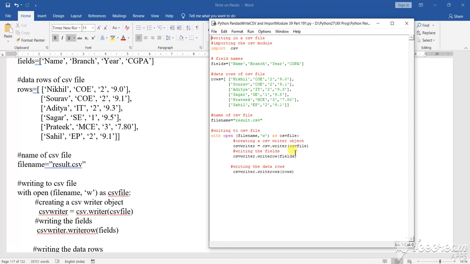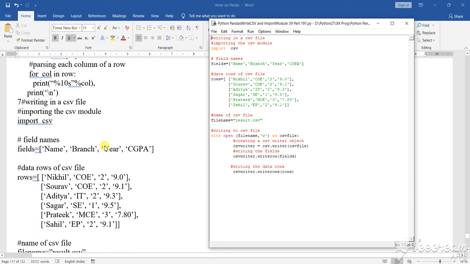In this first way I have shown you, I have added the columns, I have added the values, I have added one row also. And this is another way I have shown you, with the data frame. Remember that the second way to create a CSV was the data frame way, and this is directly creating a CSV.